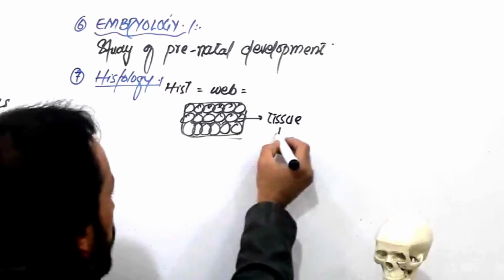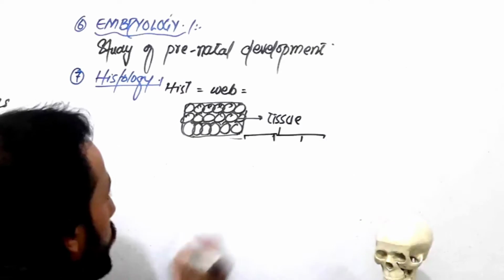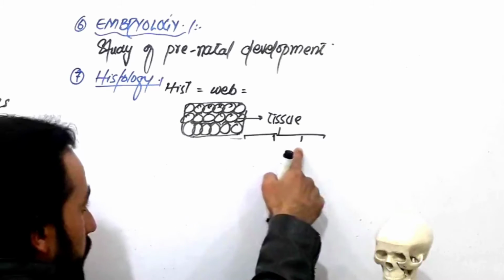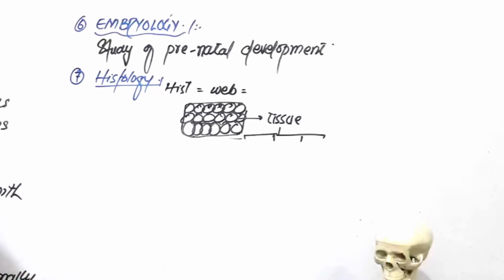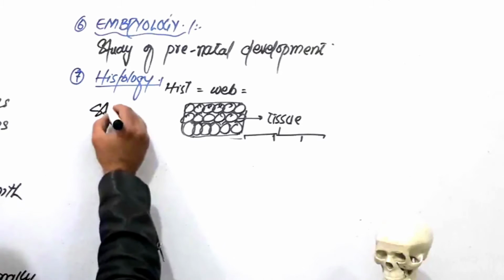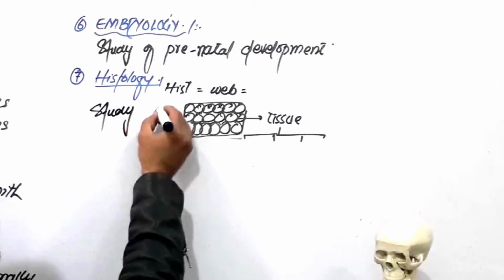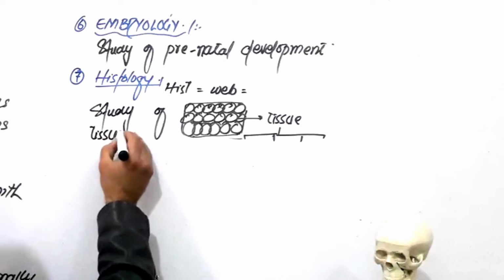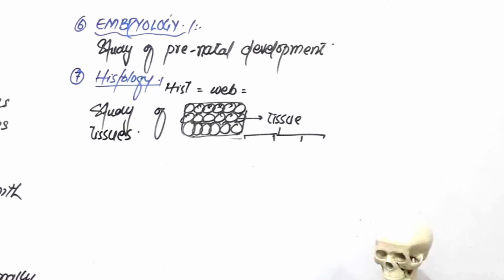So in our body how many types of tissues do we have? We have 4 types of tissue: the epithelial tissue, muscular tissue, connective tissue, nervous tissue. So when you are discussing and studying those tissues, this is called histology. So the study of tissues is called histology. Done. This is also a branch of anatomy.